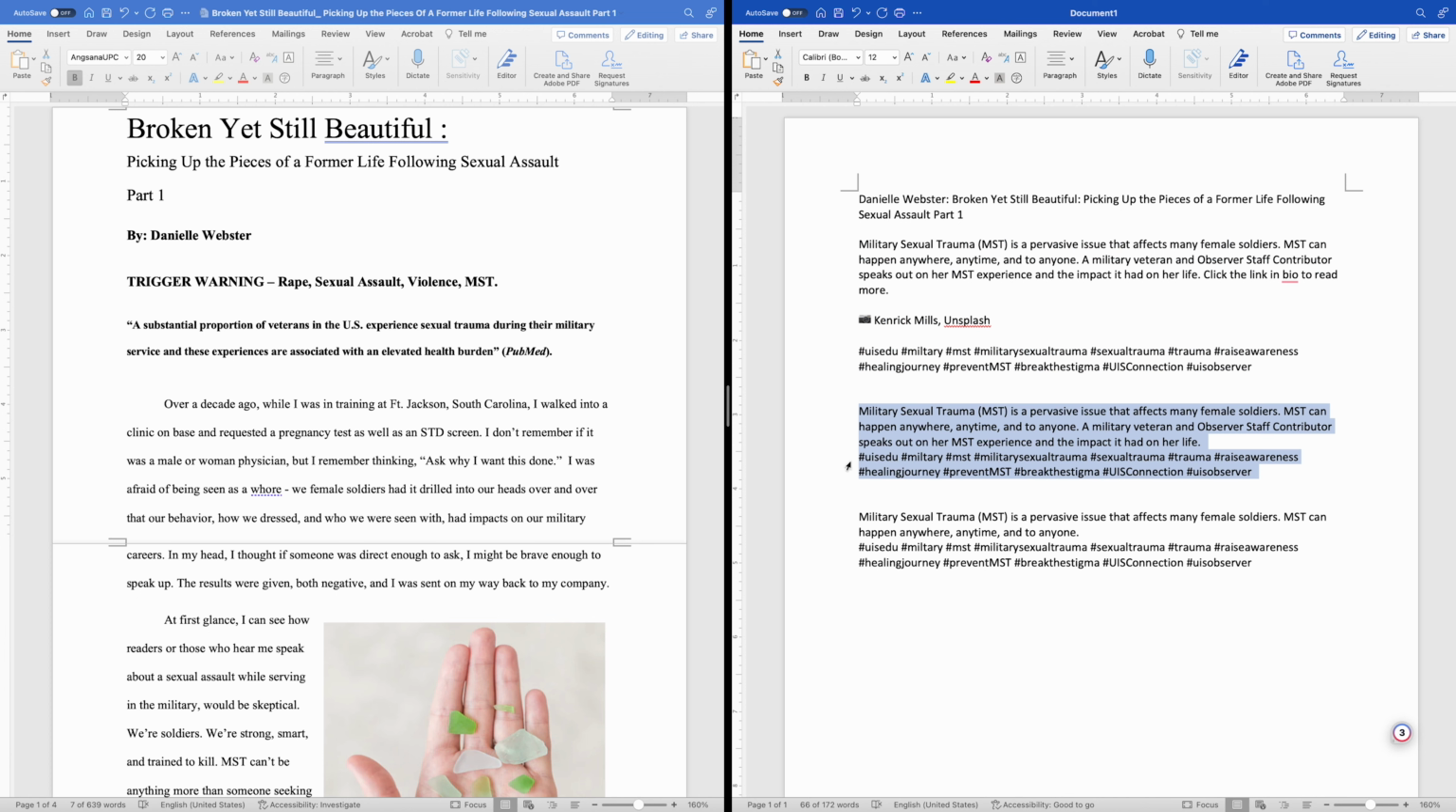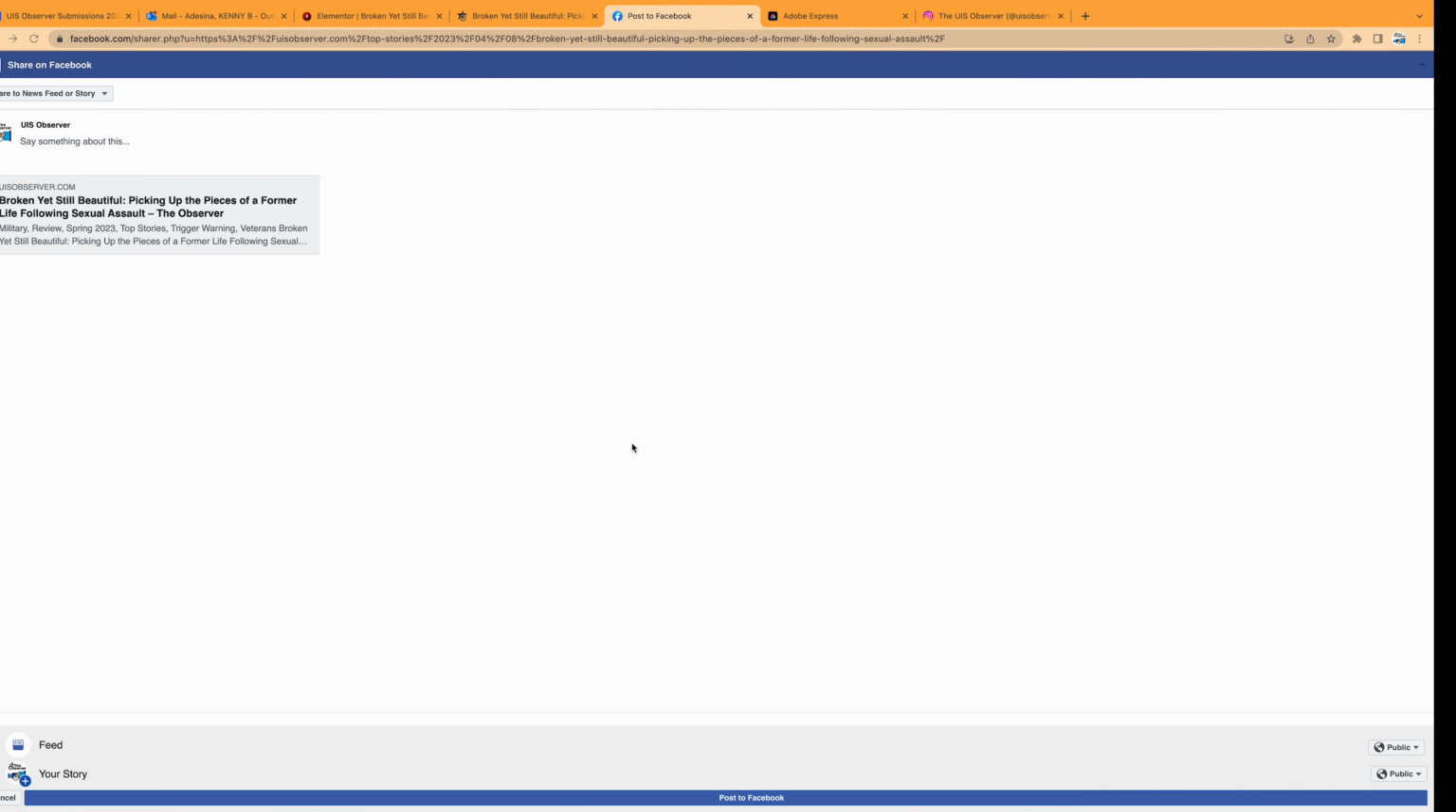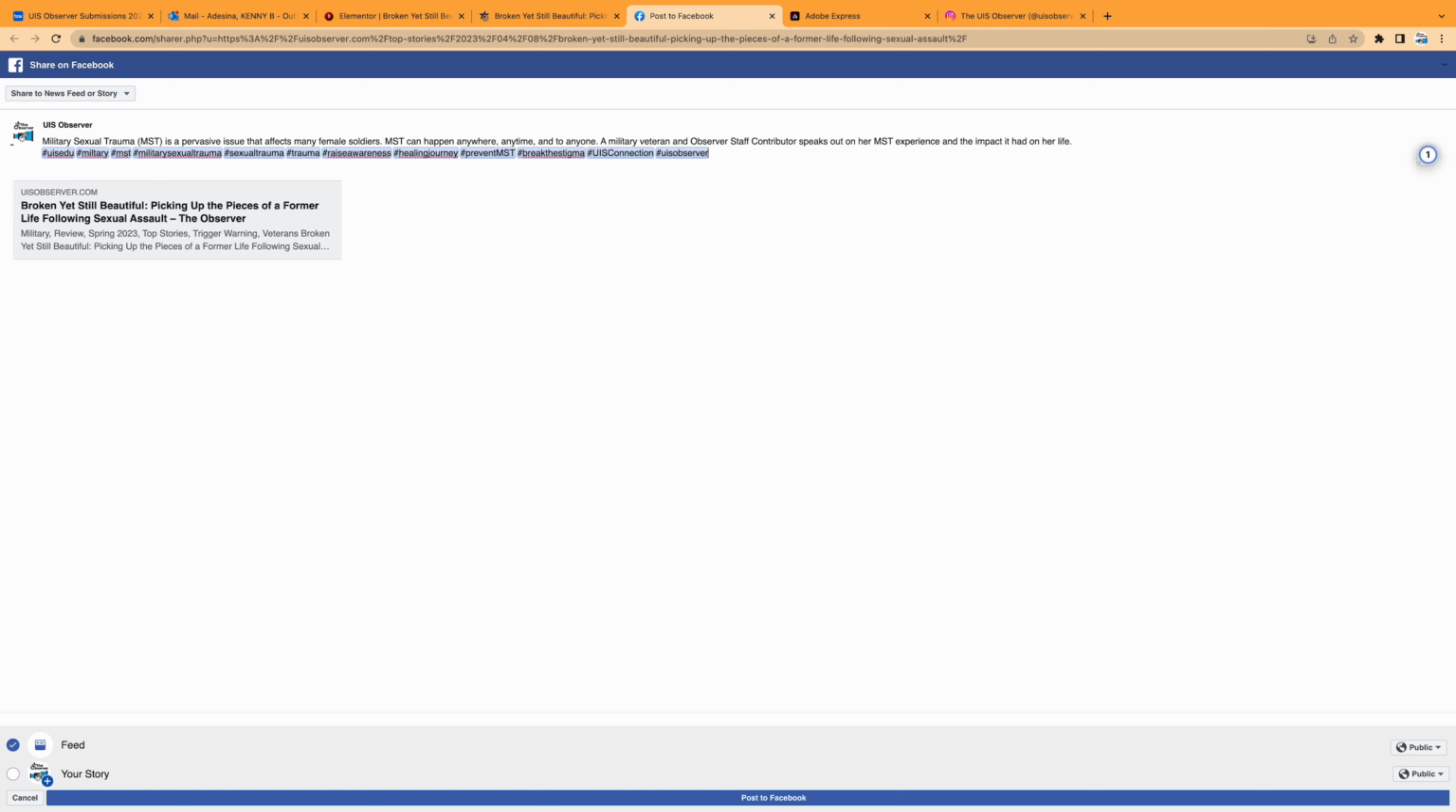Now, I'll copy the caption we edited in that Word file and paste it here. And here, I have the caption and the link to our story so that anyone on Facebook can read our story from Facebook. I want to upload it to our Facebook page feed and story, so I check here. And next, I click on Post to Facebook.